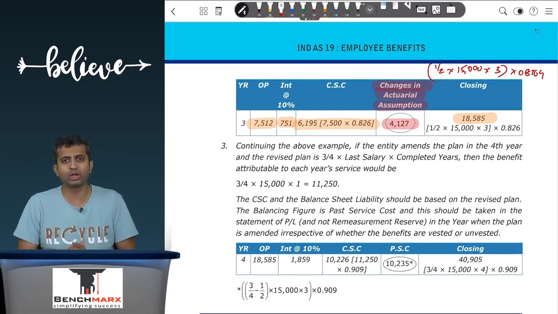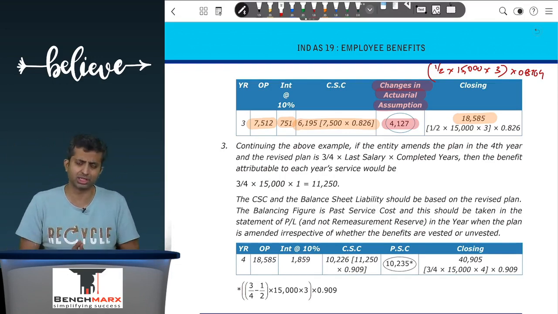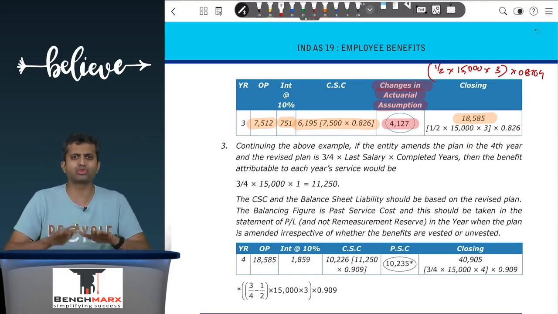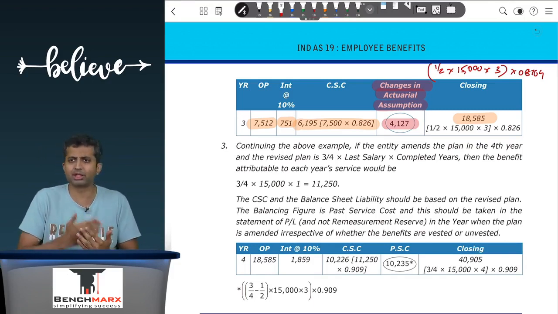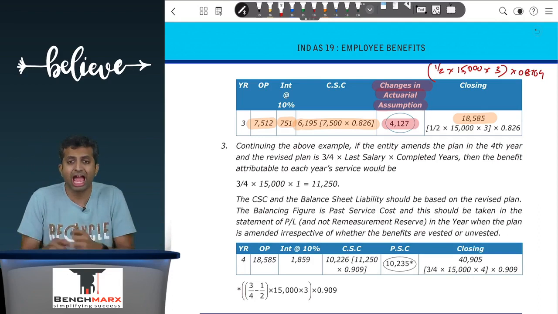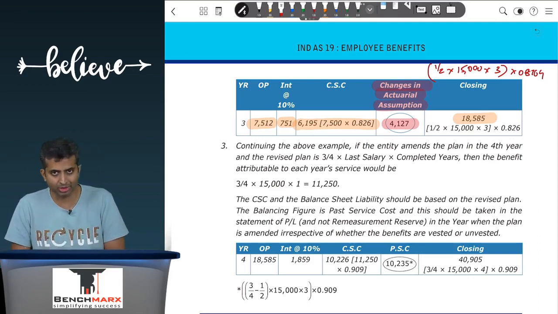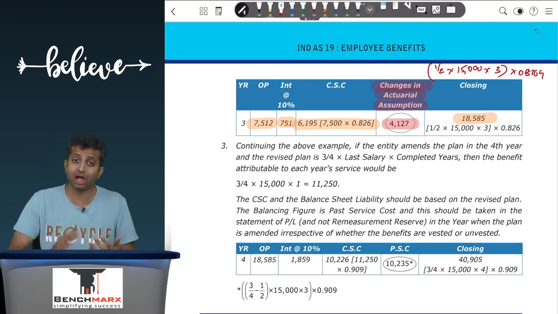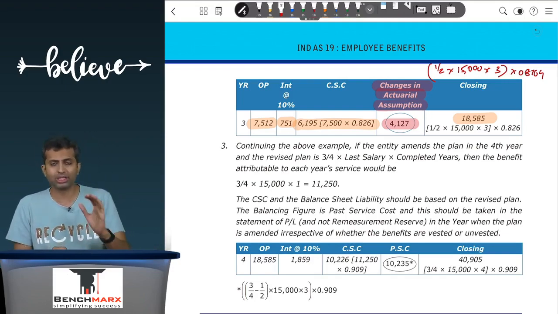Now, sir, why is it going to the OCI? Well, no reason is given in the standard. However, the standard probably believes that actuarial assumptions can keep on changing, and hence in the current year, I might assume it goes from 10 to 15, I might then assume it goes from 15 to 12 and so on. Rather than letting it impact the P&L, we let it impact the remeasurement reserve. Items like interest, items like current service costs go in the P&L, however actuarial gains or losses go in the remeasurement reserve as a part of other comprehensive income.